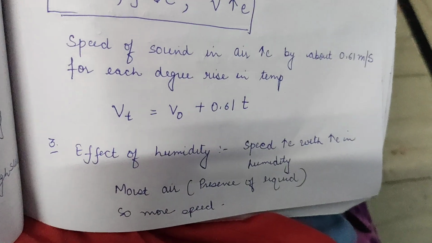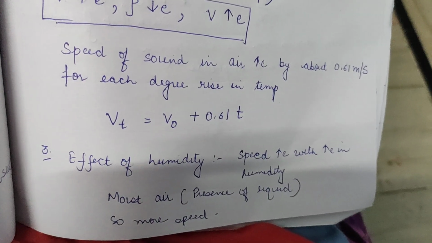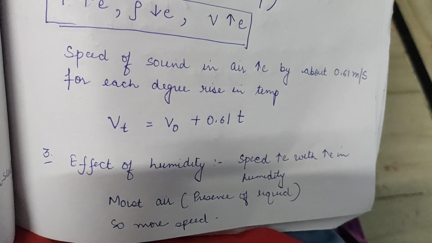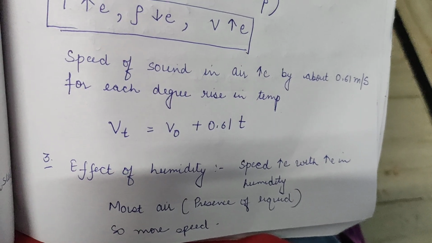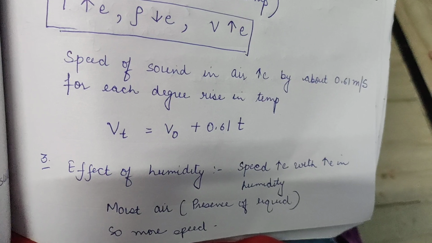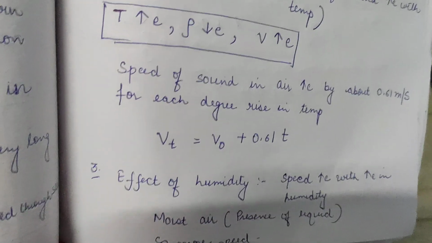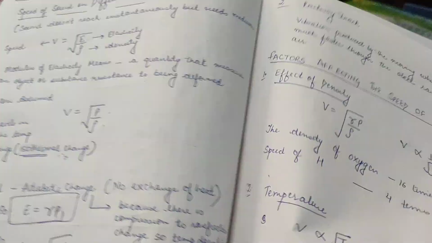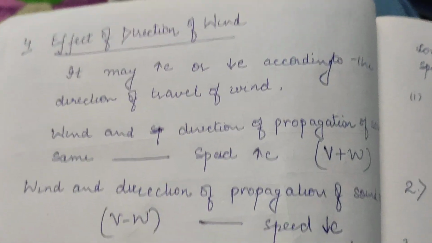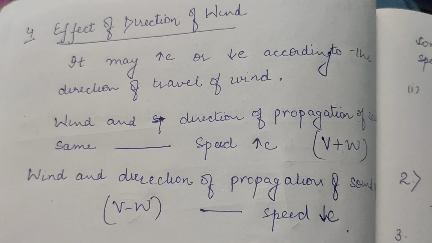Okay. Next is effect of humidity. Speed increases with increase in humidity. We know that moist air is there. It means liquid formation is there, and speed travels faster in liquids rather than in gases. So speed of sound is more.